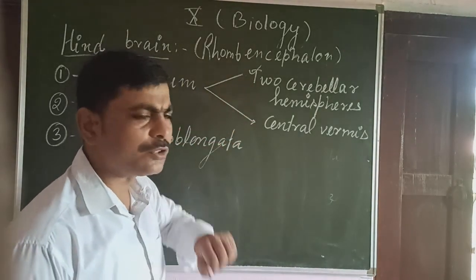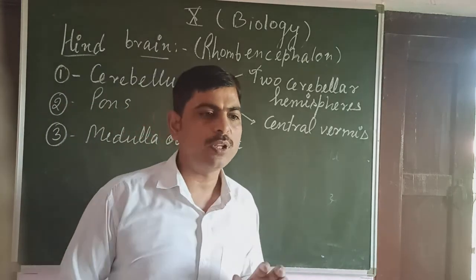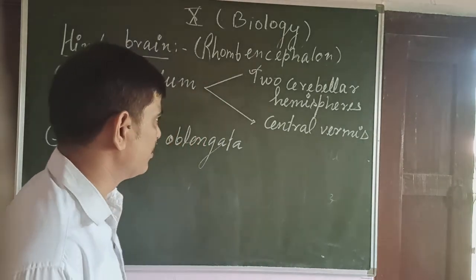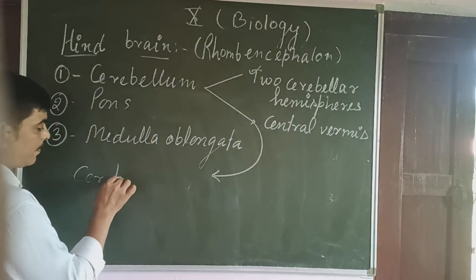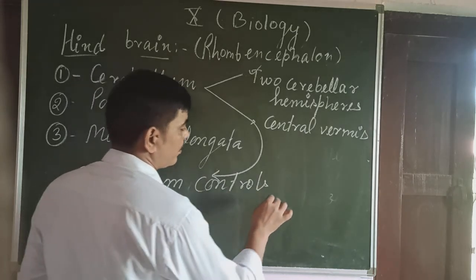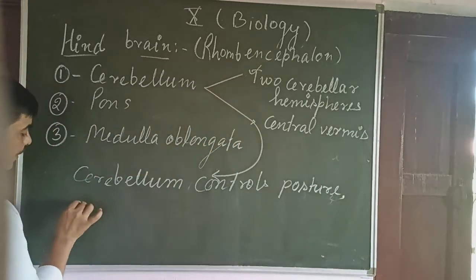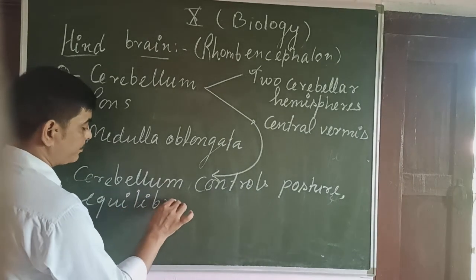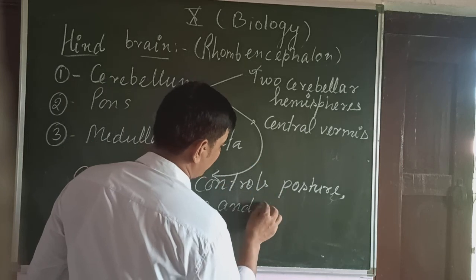Okay. What does it do? The cerebellum controls the posture, equilibrium and muscle tone.